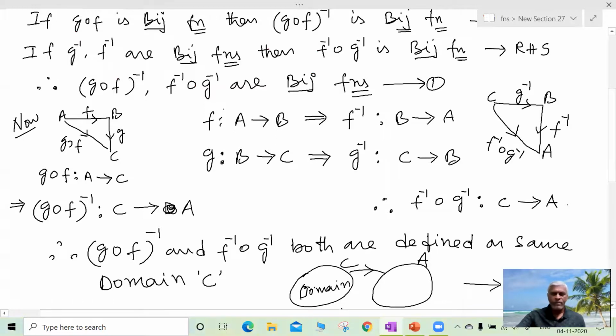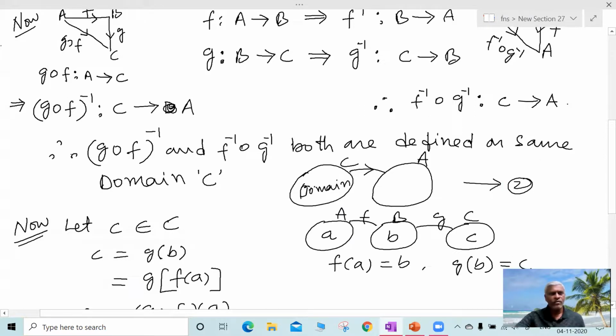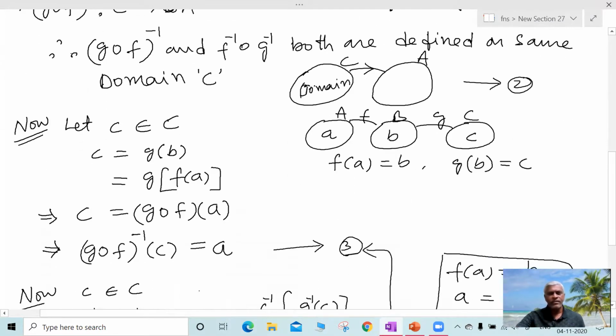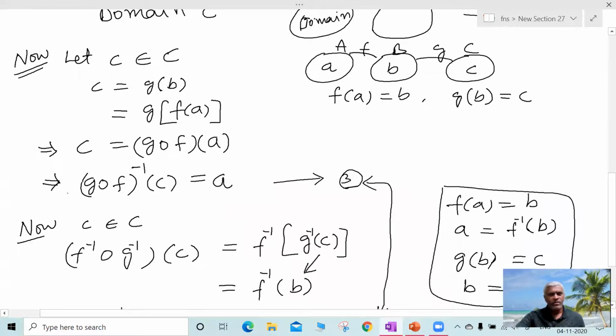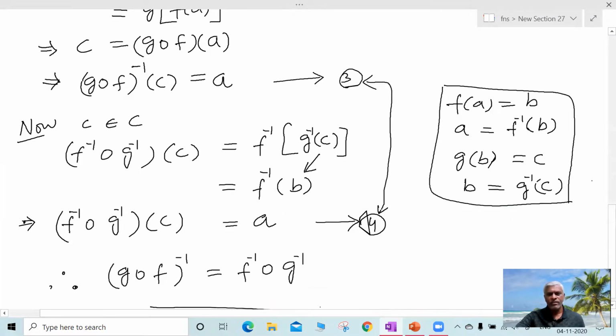So now we proved both left side and right side functions are defined on the same domain, that is C. Both are from C to A, C to A. So C is the domain, both are defined on the same domain. Next, the range for c is also equal. So the range is A. (G circle f) inverse of c is equal to a. F inverse circle g inverse of c is equal to a. So ranges are also equal. Therefore, the functions are equal.